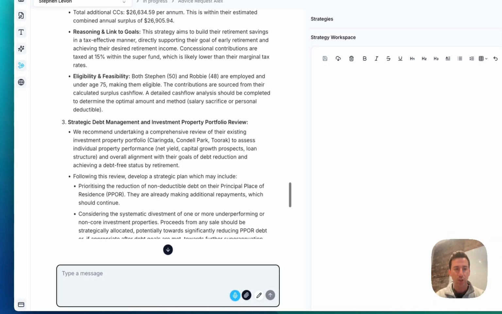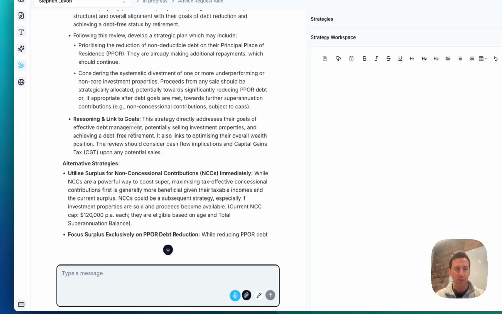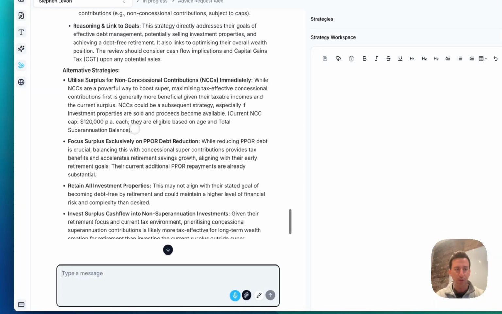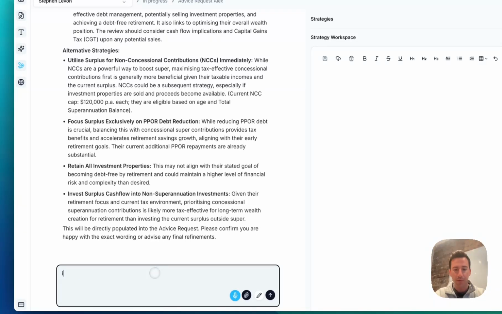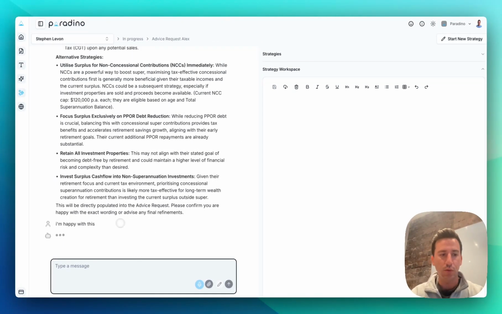Using surplus cash. Some strategic debt management. Again, linking that to goals. And some alternative strategies. I'm happy with this. Again, if I wanted to request any changes, I could either type that or dictate by recording some audio, and Athena will take action based on that.